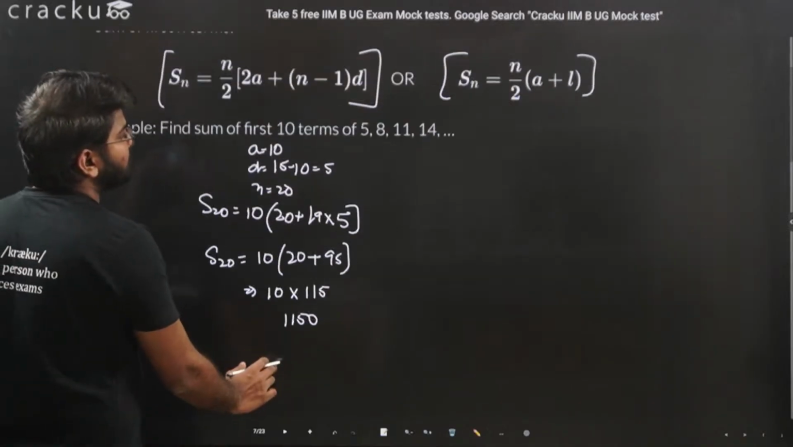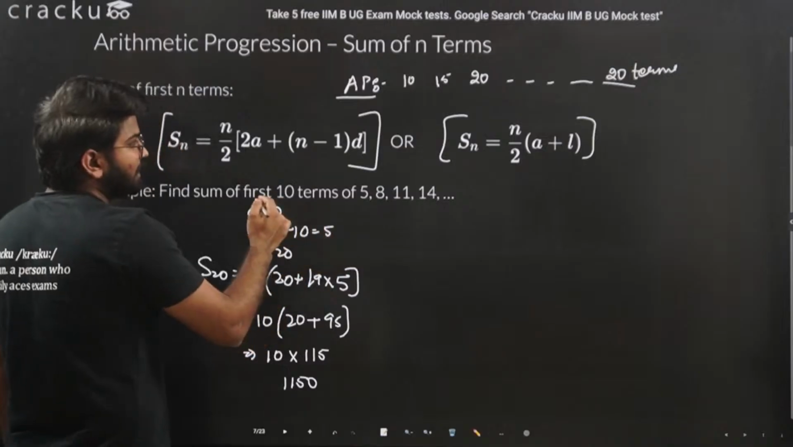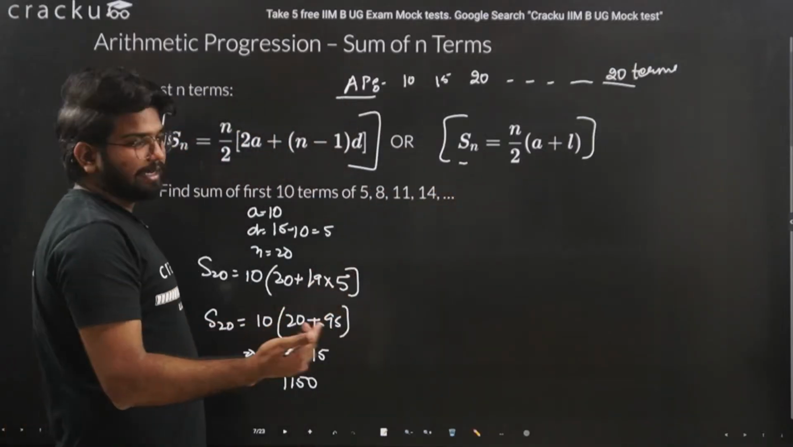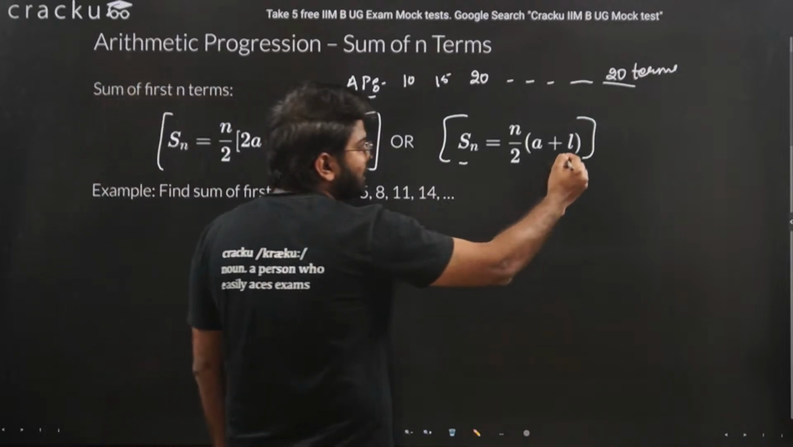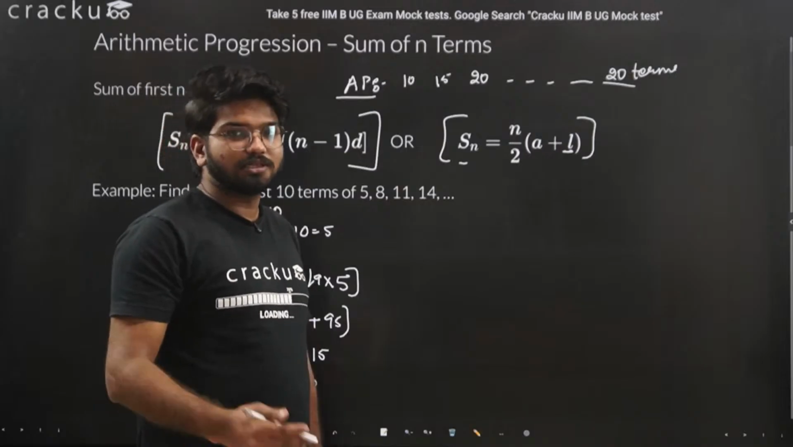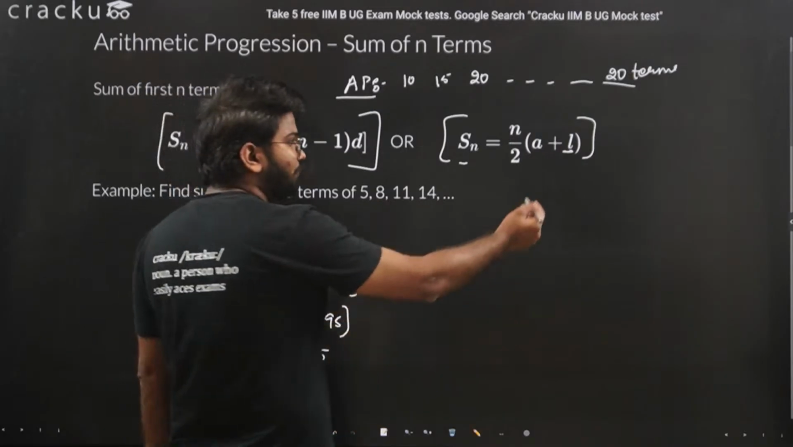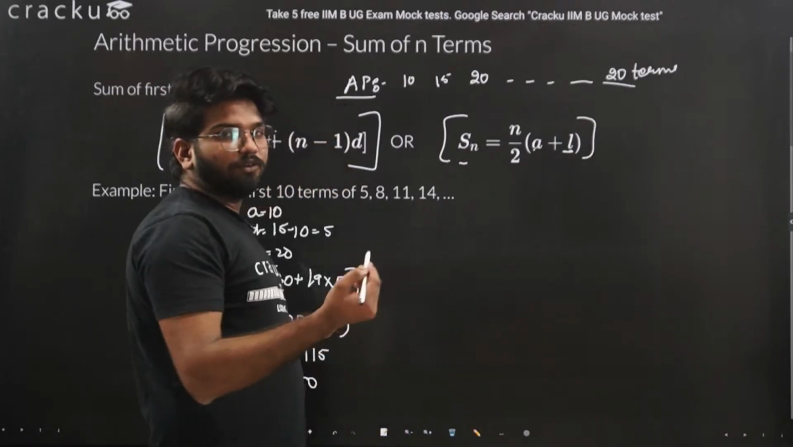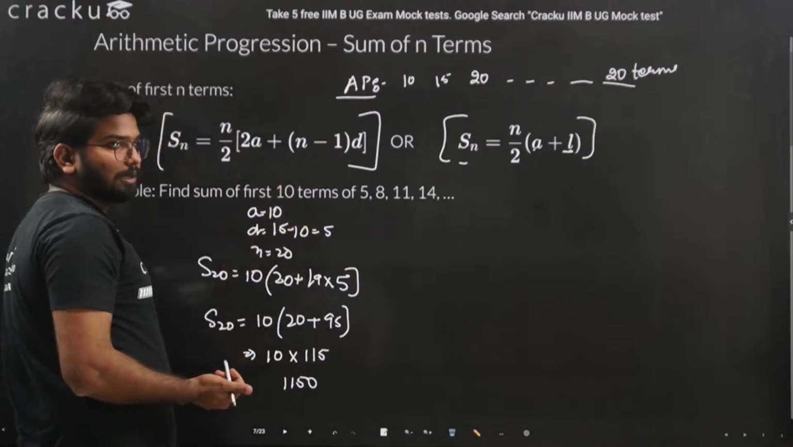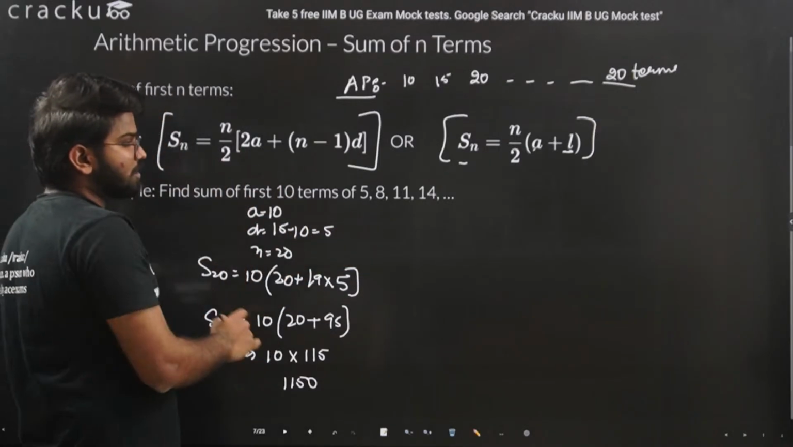This will be the sum of all the series in this sequence. Now how did we find the second formula? Assume L is the last term of the sequence. If you know the last term, you just put the first term and last term into n by 2. If you don't know it, you can follow the first formula only. But how did we come to the second formula from the first one?